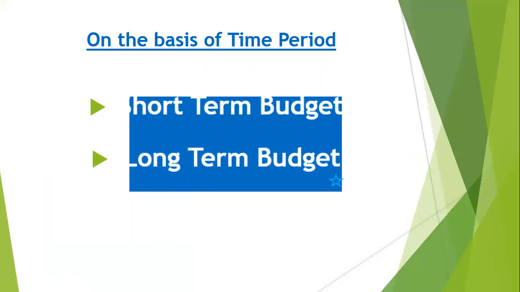Basically, every firm is making both types of budget, because we have to plan for the long term also, but individually we have to see the short term budget also, because we cannot rely on the long term budget only. Every time the situation is changing, the market is changing, the environment is changing, and the demand is also changing. So business has to focus on the short term budget as well as the long term budget. So these are the types on the basis of time period or duration.